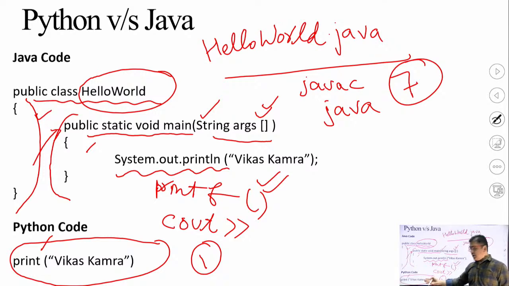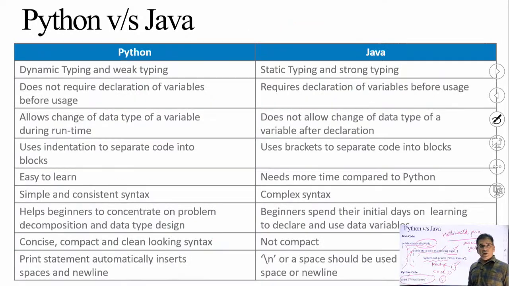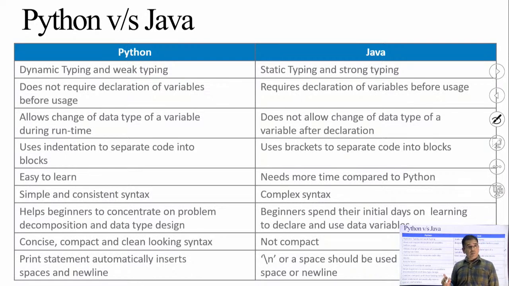Only one line of source code is required to print your name. No header files are required to import, no packages are required to import. So 70% less source code is used in the Python programming language compared to Java. So this is the basic difference between Python and Java. Now I will cover one by one the detailed comparison of Python with Java.